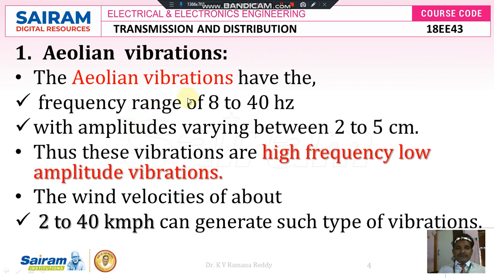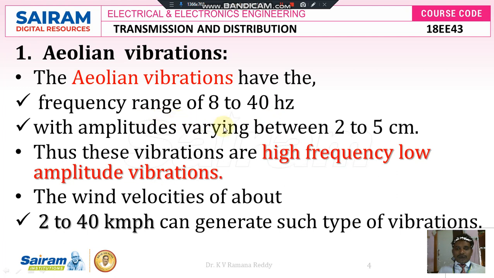A-line vibrations have a frequency range between 8 Hz to 40 Hz, with an amplitude varying from 2 to 5 centimeters. That means the conductor which is connected between the two successive poles with the help of string insulators moves from left to right, up to the permissible sag, due to the high wind pressure which hits the surface area of the conductor.